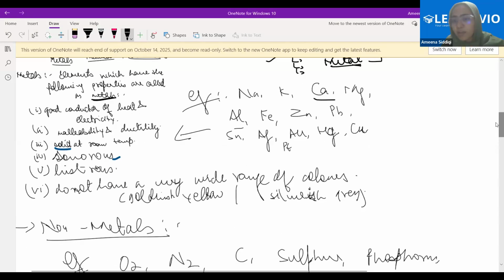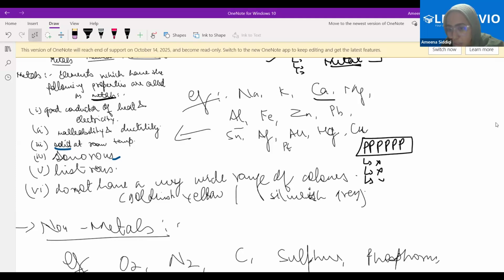Let's say we have phosphorus. This is one atom of phosphorus. This is phosphorus, same atom, same atom, same atom. This becomes an element of phosphorus. But this does not conduct electricity. This is not malleable. This is not solid at room temperature. But this is also an element. Because it does not have these properties, it is called a non-metal.